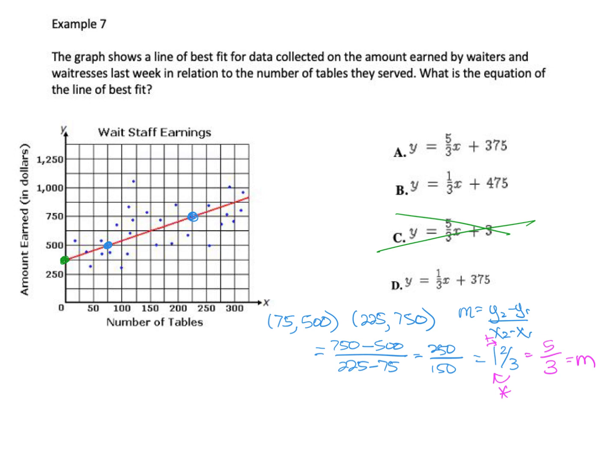So I have a y-intercept around between 250 and 500. I have a slope of 5 over 3. So notice how this one is not a slope of 5 over 3, and neither is this one. But notice how this one is. So is this a good line of best fit? Yes, it is.